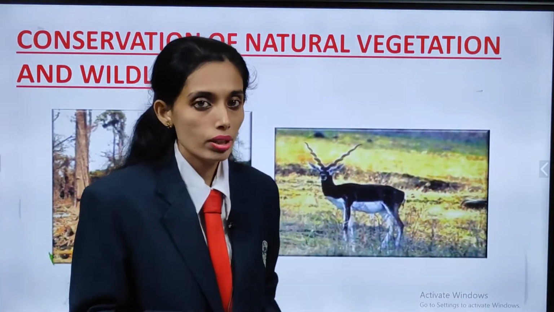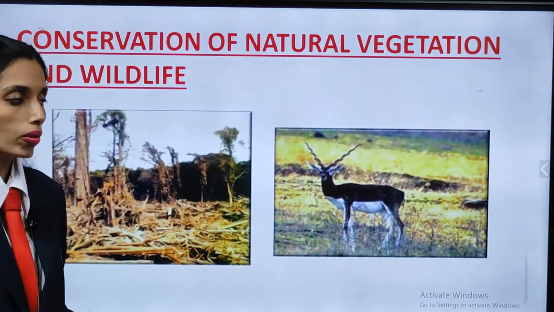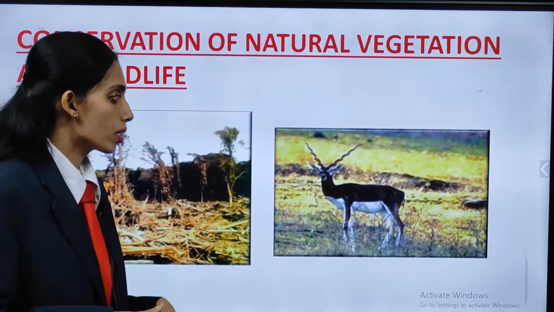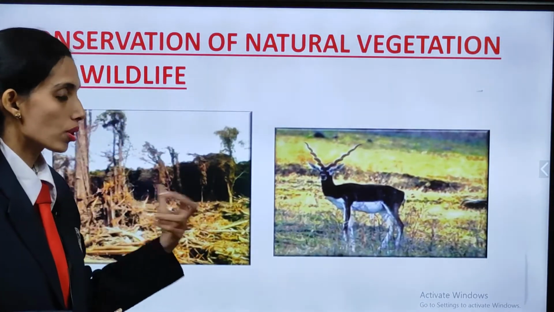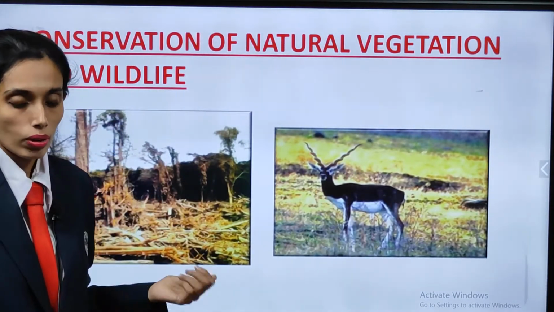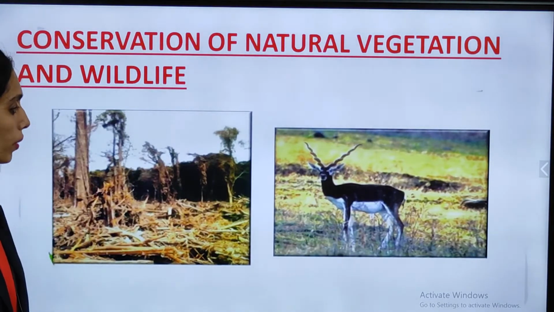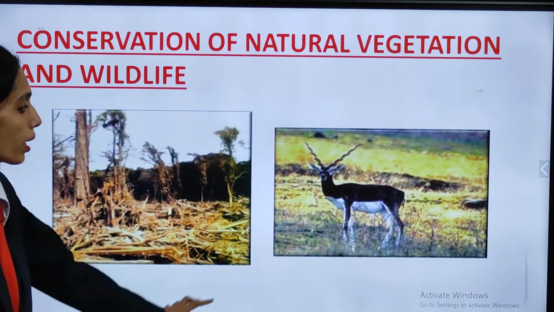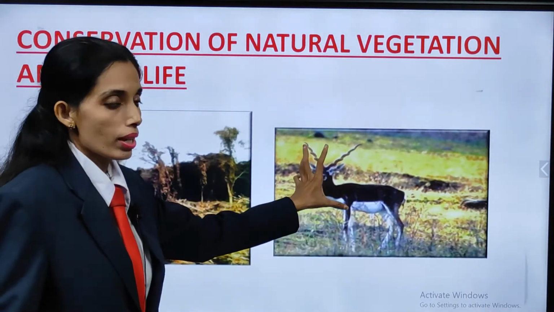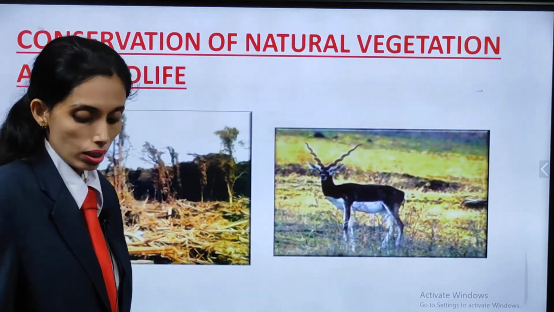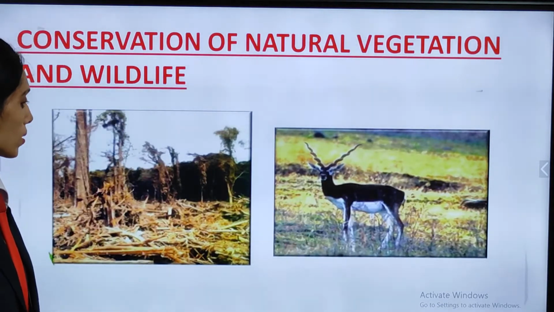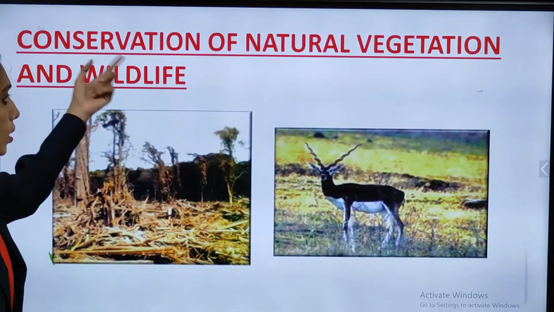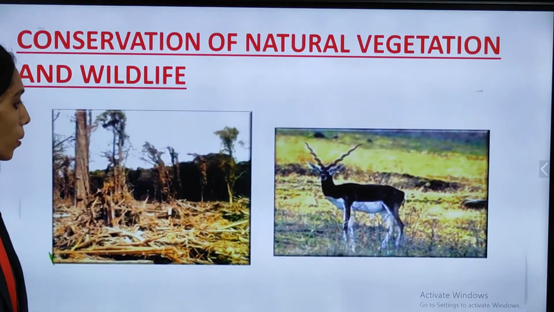The number of animals is decreasing because their habitat is taken away from them. The forest area which is there for them to survive is being taken away by humans. That is why the number of animals is decreasing. They are becoming extinct. So, we need to conserve this natural vegetation and wildlife.